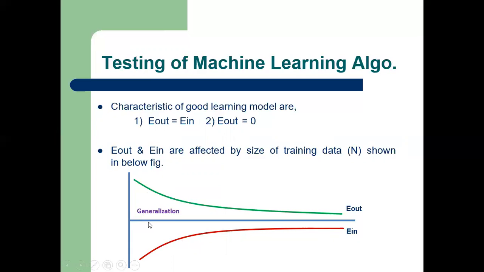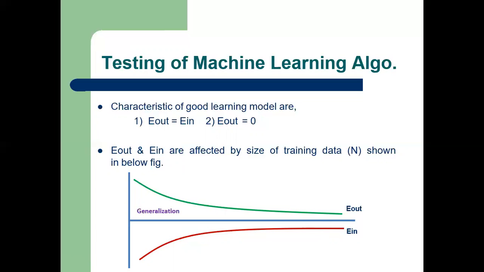As the value of the data size, that is n, is increased across the x-axis, you can find that the train error and test error gradually reduce and approach towards zero. If the training data or the test data contains noise, then they will never have zero error. But it is always expected that the difference between the test error and the train error must be as small as possible. In such a case, the learning model is said to have good generalization.